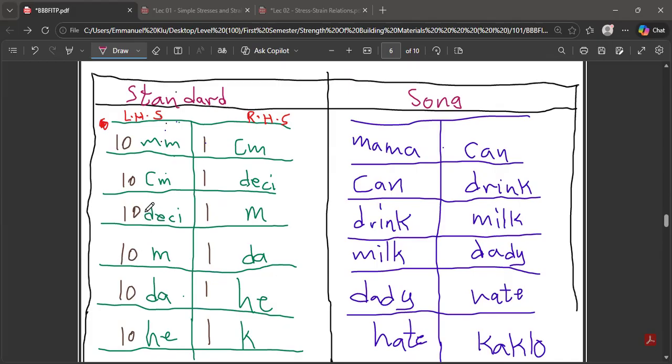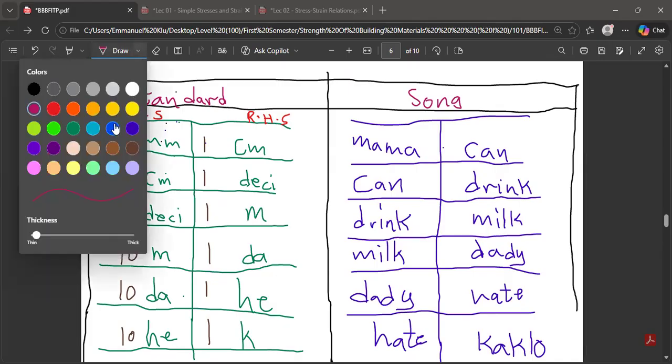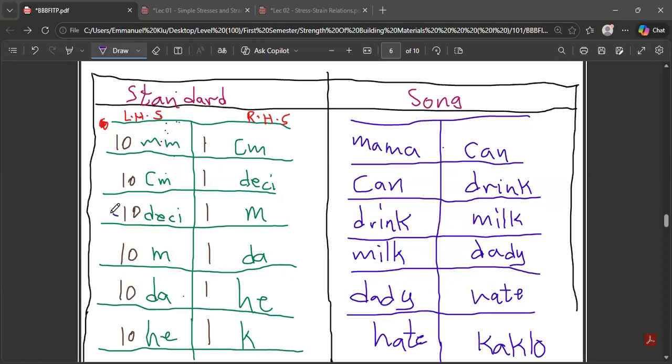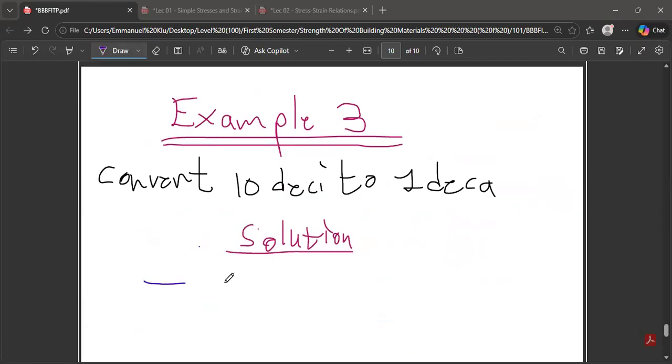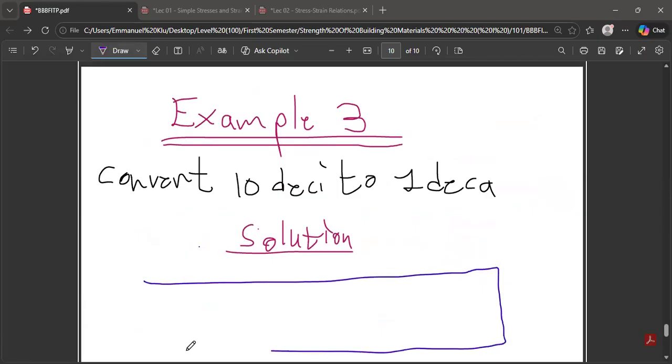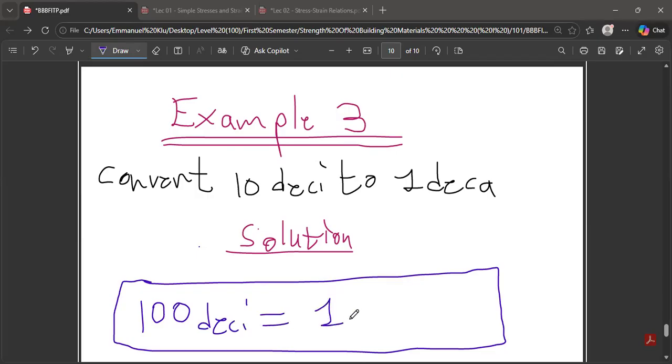So it's just a matter of, let me change color pen, 10 times 10, you get 100. So at the end, we say that our formula is going to be 100 decimeter is equal to what? 1 deca.